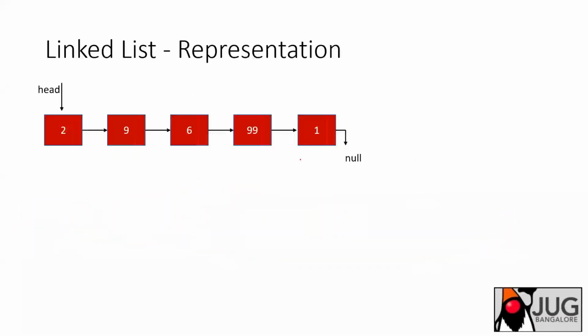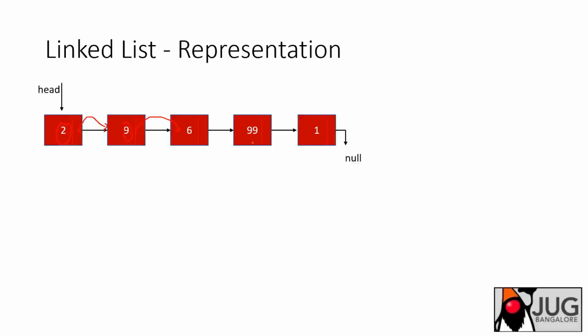So how does the linked list look, for example, let's see. These are all the items we have in a linked list. The element, the item, the 2 is the item, and this is a list. So what it has is an item as well as a next pointer which is pointing to the next element in the list. For example, this 2 has a next pointer which is pointing to this element, and what is there in that element? Again, the item here is 9, and the next pointer is pointing to the next element in the list. So this is how the linked list is structured.